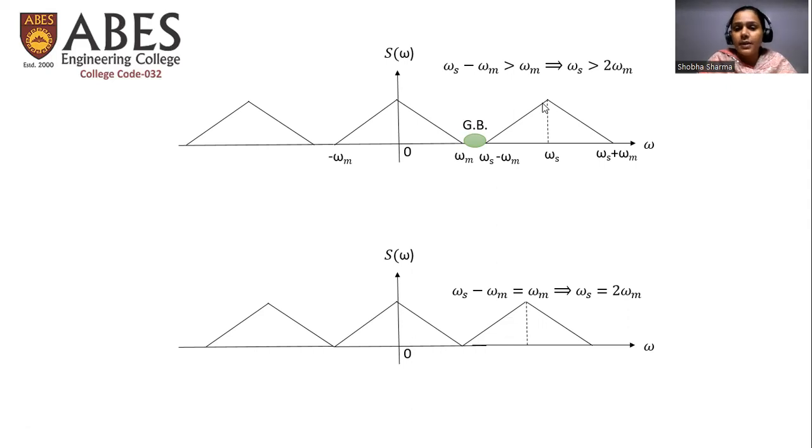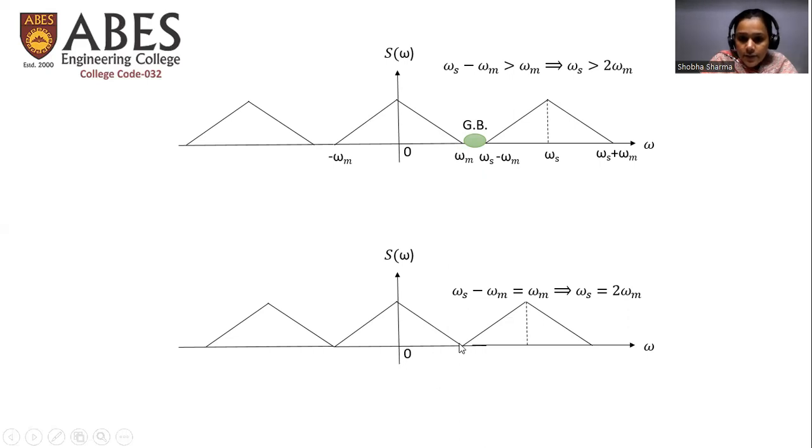From the complete spectrum, we can extract this particular spectrum to reconstruct our original continuous time signal. In this case, we see that the gap between these two triangles is known as the guard band, and its value is equal to omega s minus omega m. For this to be achieved, omega s minus omega m must be greater than omega m. On simplification, we get omega s should be greater than twice of omega m. Then we can easily extract this particular triangle.